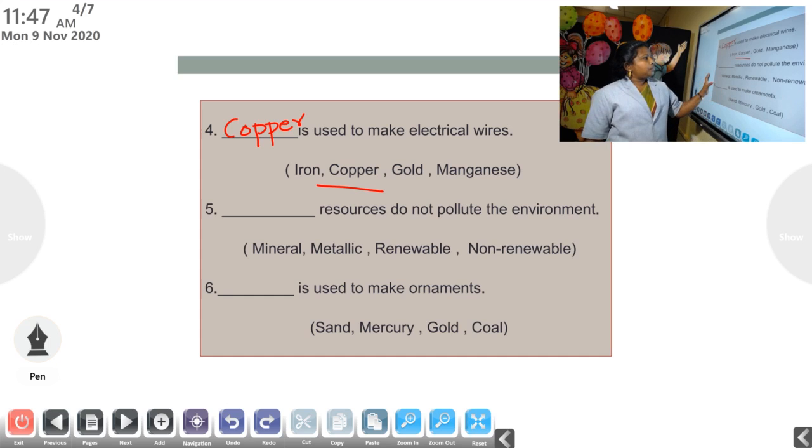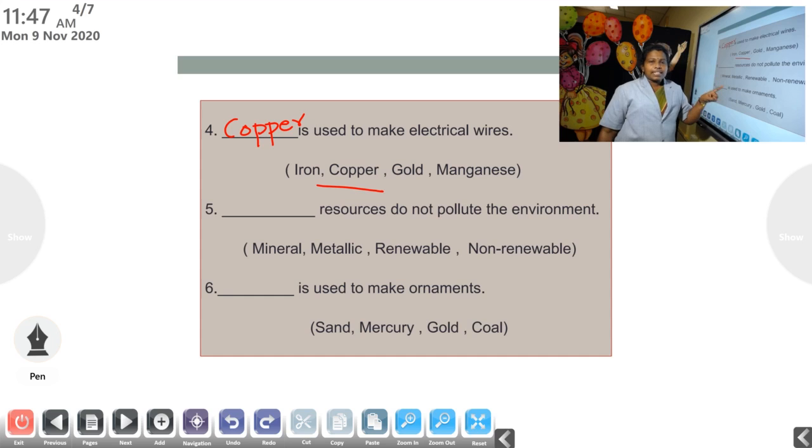Here the question is, dash resources do not pollute the environment. The options are mineral, metallic, renewable, non-renewable. What is the difference between renewable and non-renewable resources?